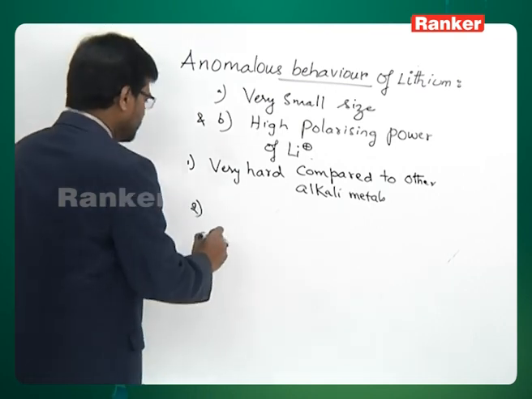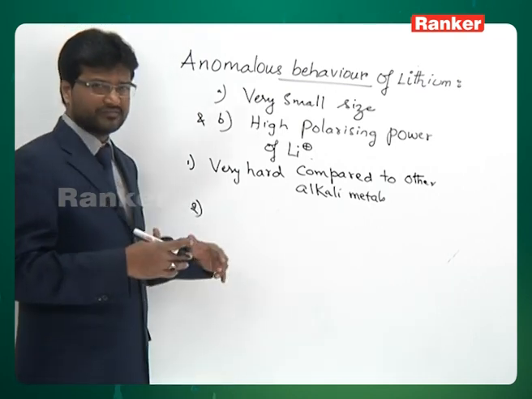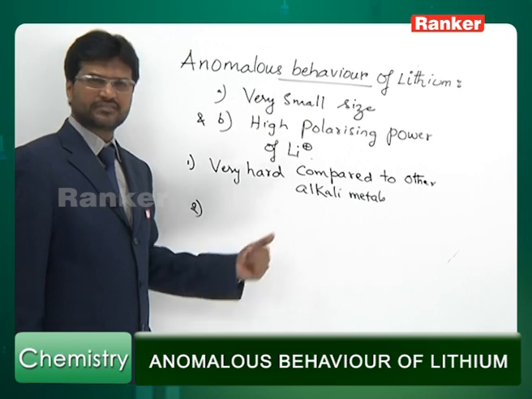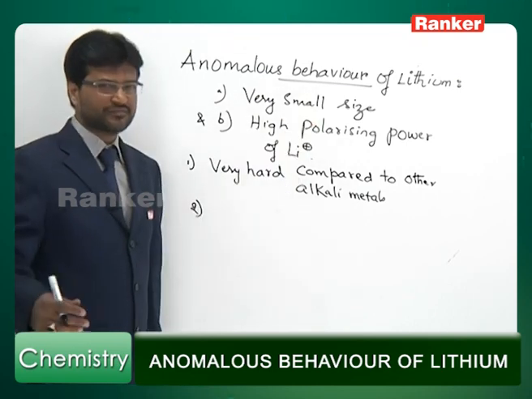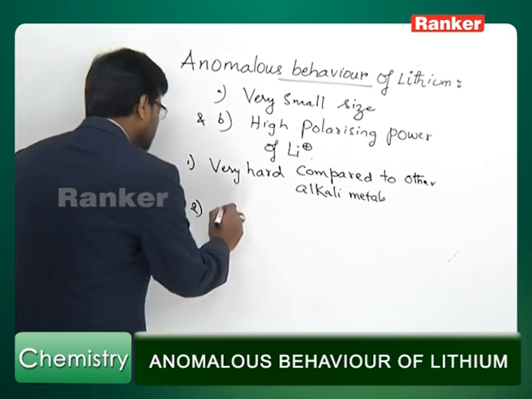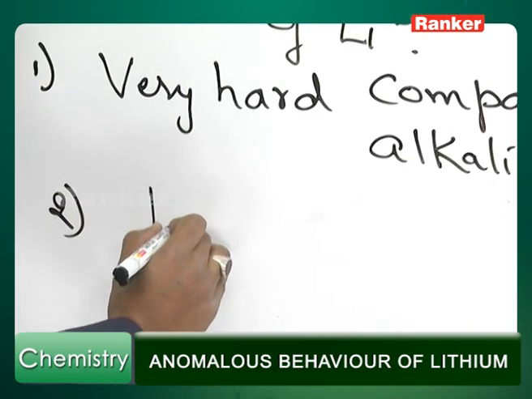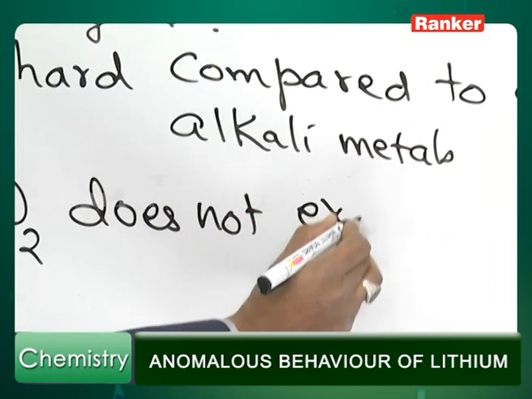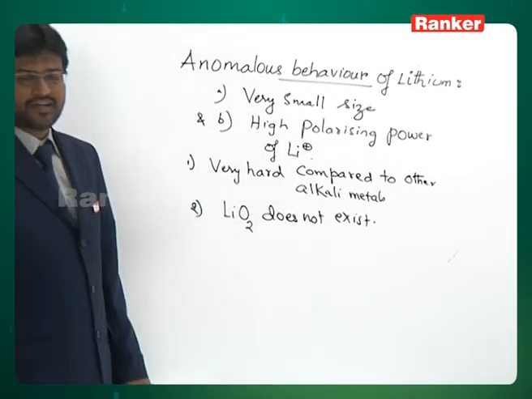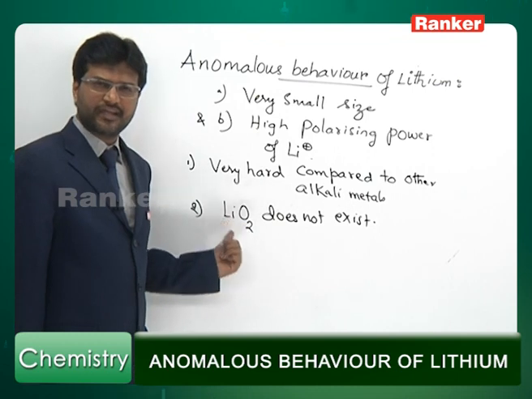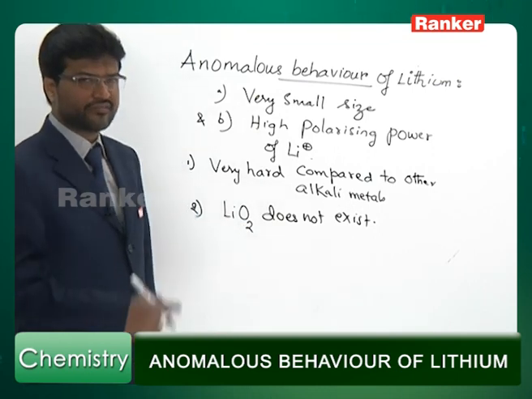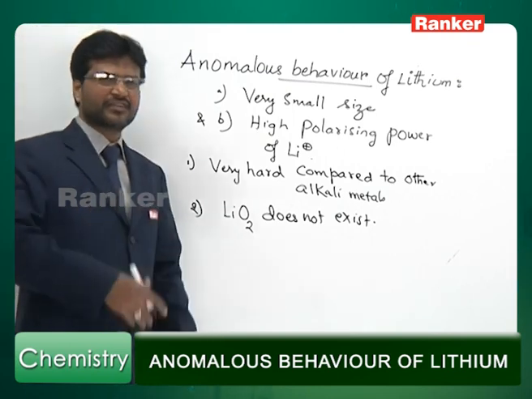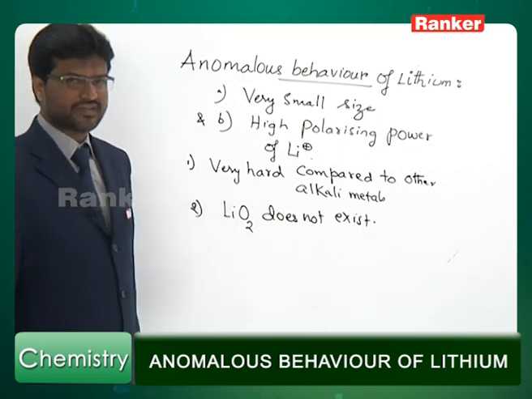Number two, we are discussing differences between lithium and the rest of the alkali metals. Number one, lithium is very hard compared to other alkali metals, and it arises due to small size, which makes the metallic bond strong. The next is LiO2 does not exist. We already said in the previous section that lithium does not form superoxide. It is because of the very small size of Li plus. Being of very small size, Li plus cannot stabilize a large superoxide ion.